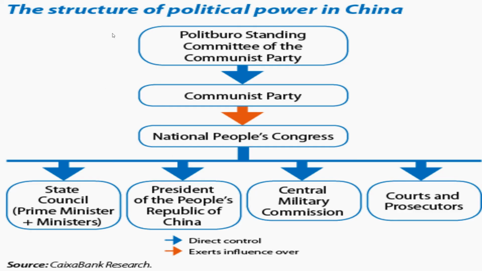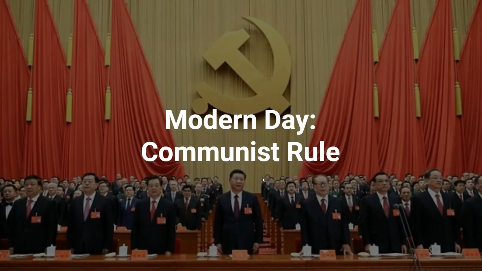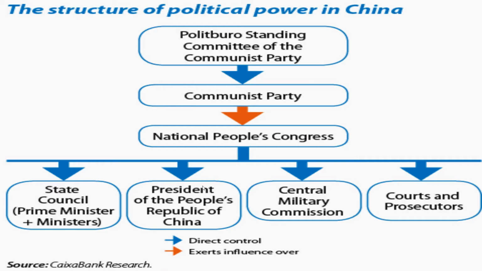So in saying that, everybody, just to show you how political power works, at the top you have what is called the Politburo Standing Committee of the Communist Party. This is the committee that makes a lot of the decisions. Below that, you have the Communist Party, which would be all these people in the background. The Politburo would be these people in the front. You have the National People's Congress, and then below that, you have the different councils along with the president of the People's Republic of China.